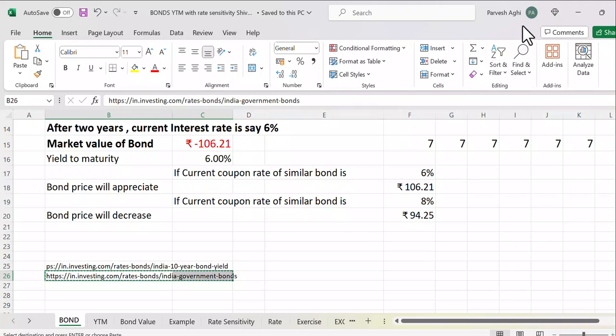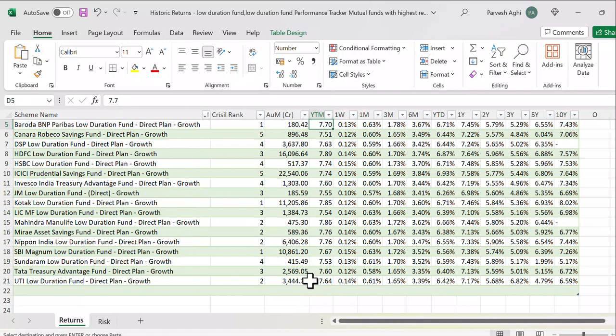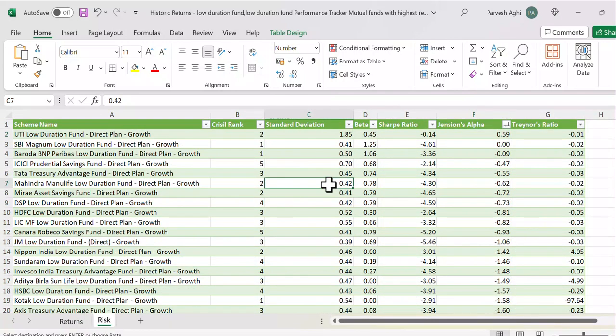Okay, fine. Coming back to this, now we have the risk ratios. Of course we have a standard deviation, a Sharpe ratio, a Jensen alpha, a Treynor ratio. The Sharpe ratio is giving you negative because the return is lower than the risk-free rate. If you look at the Jensen alpha, then UTI Low Duration is the best because it is giving a higher return than the benchmark. We all know that.